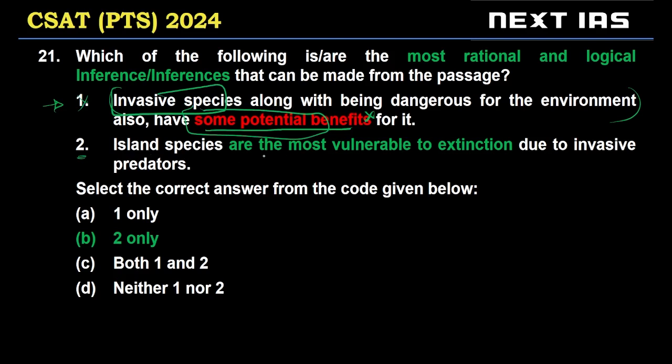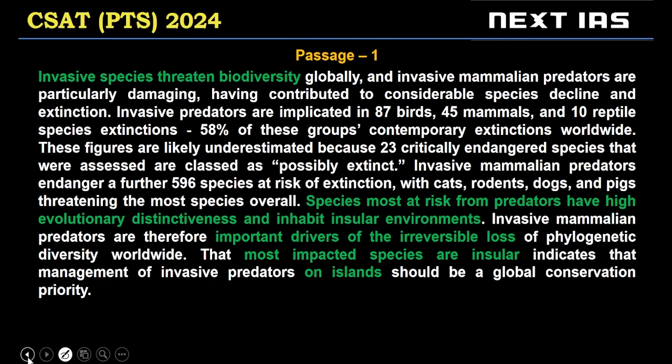Second inference, island species are the most vulnerable to extinction due to invasive predators. Now, in this, the word we need to check whether it's valid or invalid is "the most vulnerable," right? This is the word we need to check whether we can accept it or not as a valid inference. Now, species most at risk inhabit insular environments.